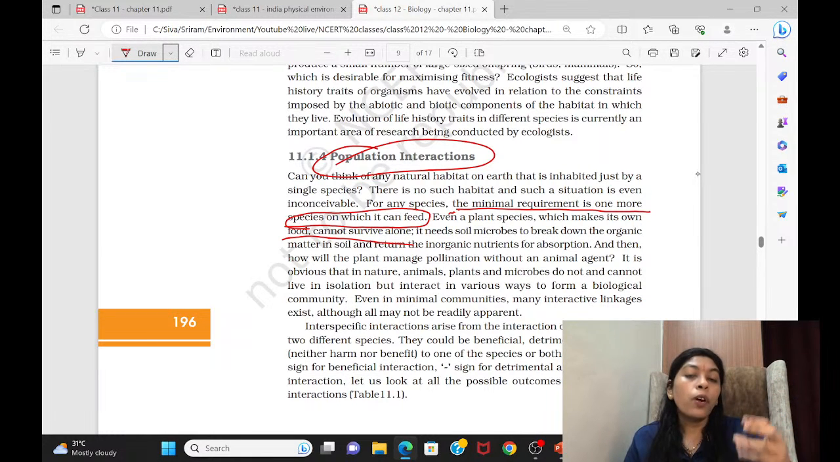Not only that, for its survival. Now, it does not live in water only. It requires certain nutrients to grow. How is it getting these nutrients? It is getting them from the soil. Who is responsible for those nutrients? Decomposers.